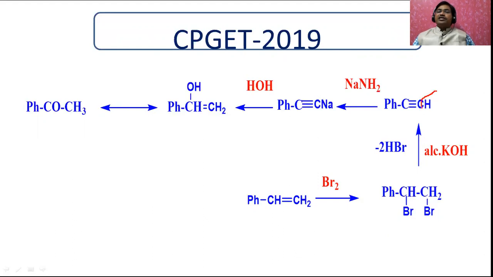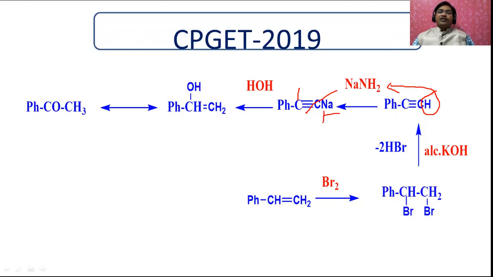This is more acidic. When it is treated with sodamide, the hydrogen is replaced and sodium acetylide is formed, which on hydrolysis loses the sodium and you get the OH. That means the negative part of the addendum always goes to the carbon atom which has less number of hydrogens. That's why you will get OH.